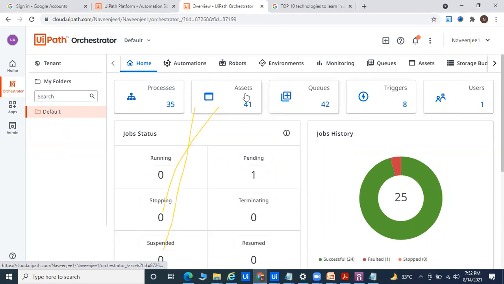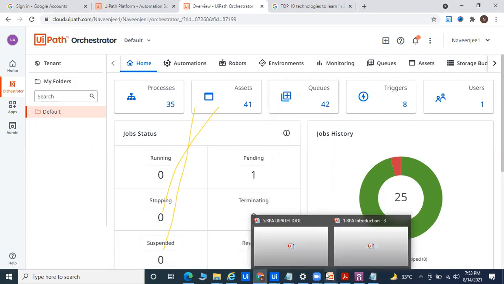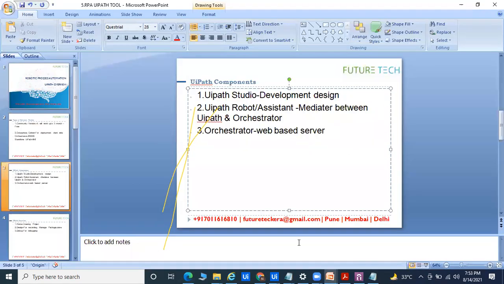After 1 month, I'll try to start the Orchestrator part. You can then understand this web-based server, where we can deploy the process from across the world. People can automate the process and store documents like text, integers, Excel files, multiple things. So these are the three components in UiPath: UiPath Studio for development, Orchestrator for the web-based server, and UiPath Robot, the main bot, which is the mediator between Studio and Orchestrator.